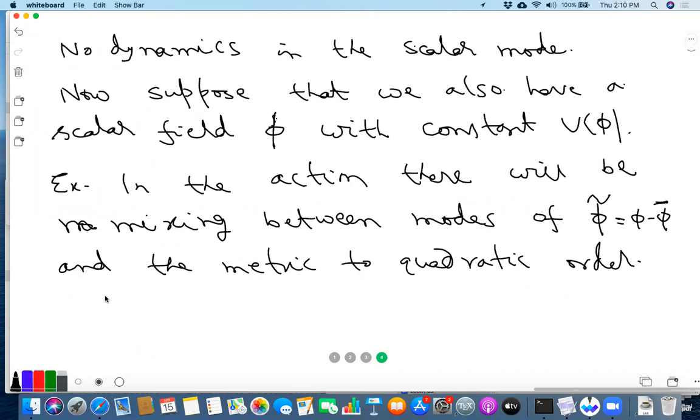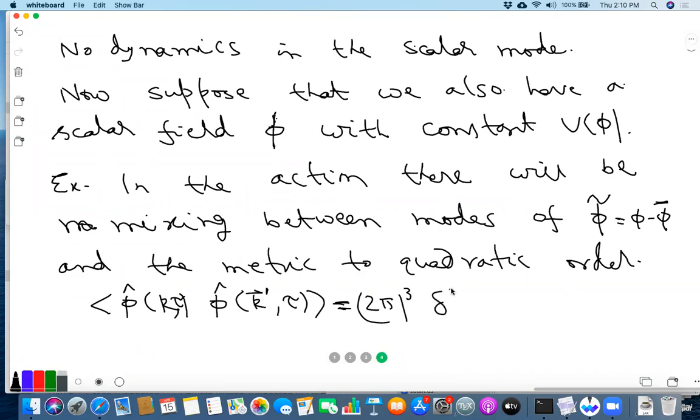So in this case, we can calculate this 2-point function as before, and recover the previous answer, okay? Because there is no mixing between this and the metric degrees of freedom, and you just calculate this separately. So that was 2 pi cubed delta cubed of k plus k prime times H squared over 2 omega.